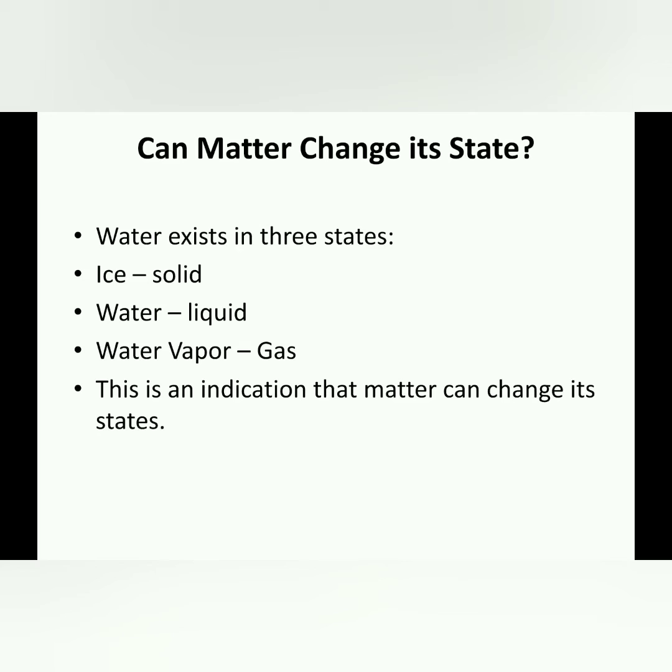So next we are going to discuss: can matter change its state? Yes, we know the three states of water. Ice is the solid, water is the liquid state, water vapor is the gaseous state. Obviously, matter can change its state. How will it change its state? When we provide heat or temperature to ice, it will convert to liquid.